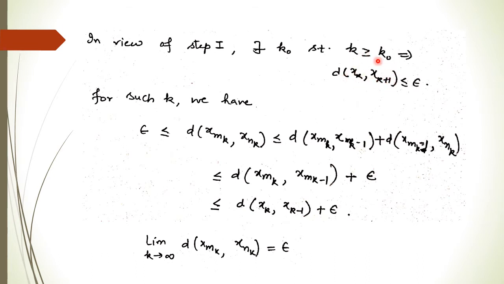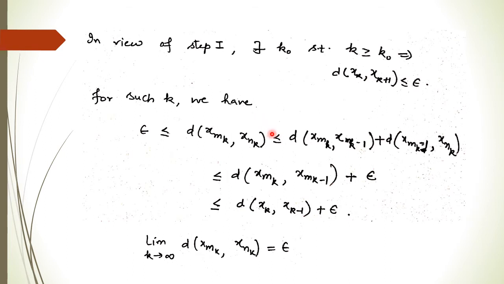So by the definition of limit, we get this is less than epsilon. And for such k, epsilon is less than or equal to d(x_{m_k}, x_{n_k}). This we have chosen.